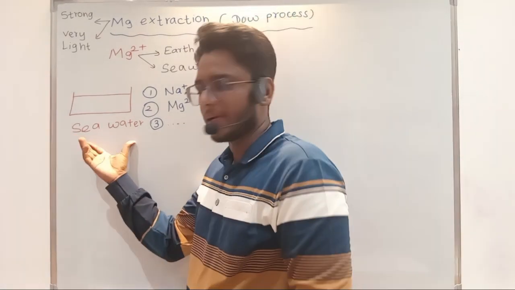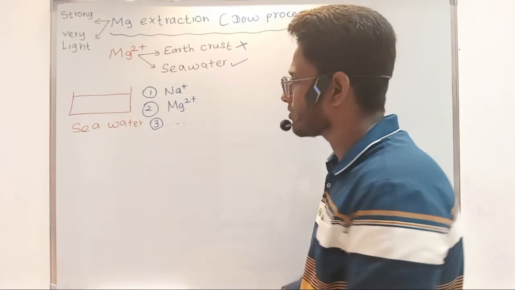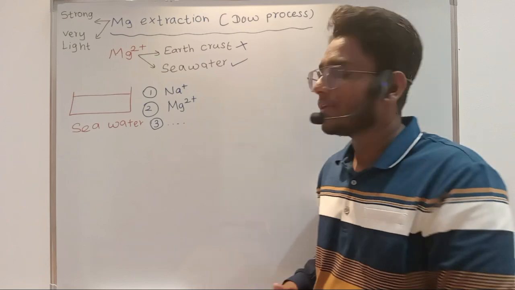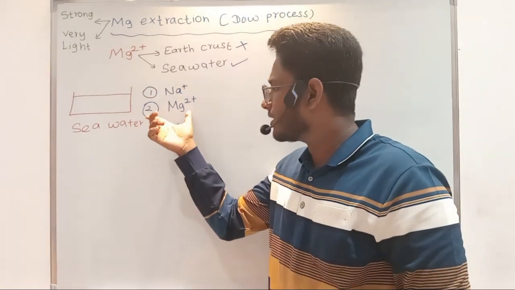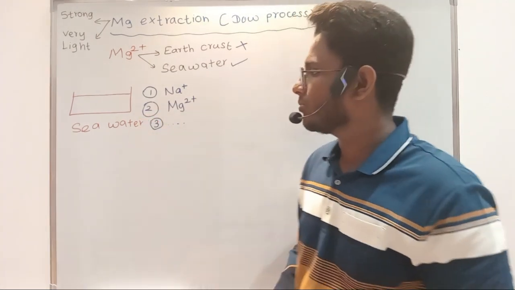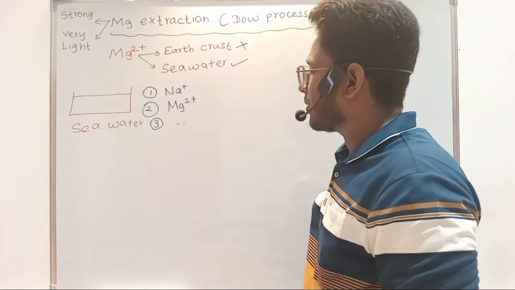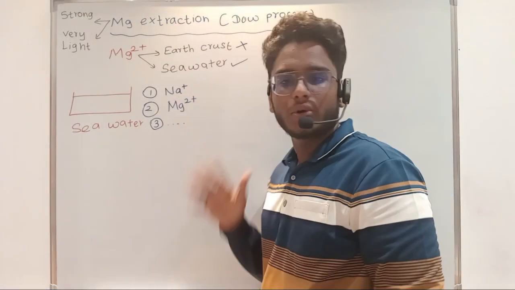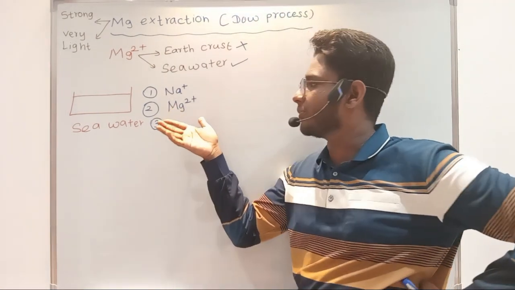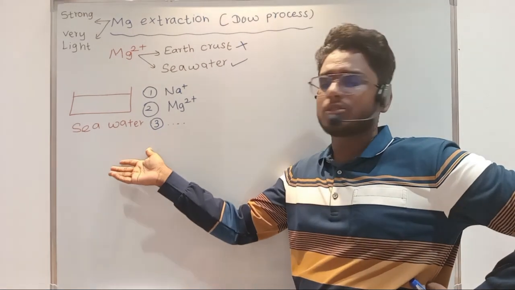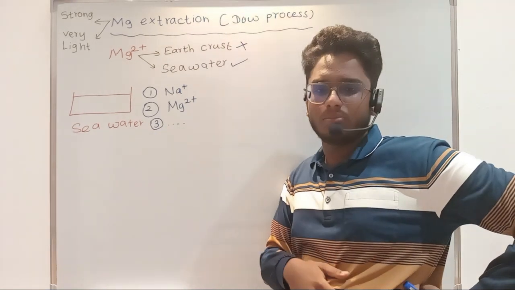So let me repeat again. If you take a sample of seawater, you will have ions inside it. The ion most available is sodium plus, and the second most available ion is magnesium 2 plus. Now we need magnesium 2 plus to produce magnesium. So what should we do? First we must remove the sodium plus from the seawater, then we can take the remaining solution and go with the process, because that remaining solution will have magnesium 2 plus.